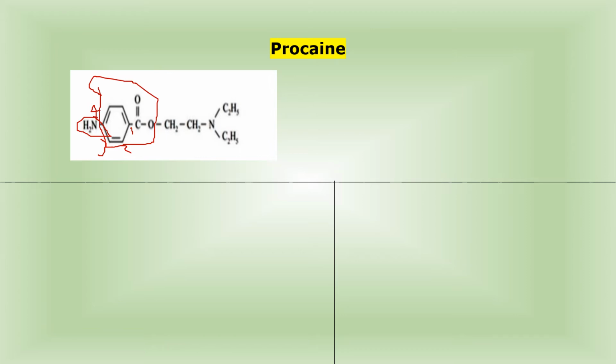Now, a question may arise in your mind, sir, we can call it para-amino benzoic acid also. Remember that if in your structure only C double bond O is present in the carboxylic group, then we call it benzoate. And benzoic acid will be called when C double bond O H is present.